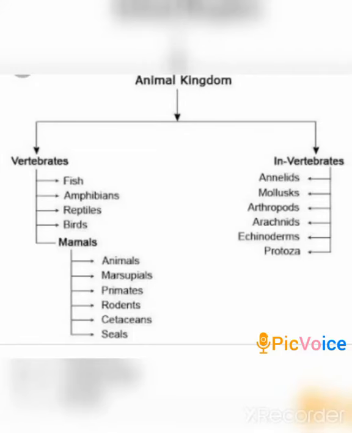The animal kingdom is classified on the basis of two things: the animals which have a backbone and the animals which don't have a backbone. The ones which have backbones are known as vertebrates and the ones which don't have a backbone are known as invertebrates. Now we will discuss some of the invertebrate animals.